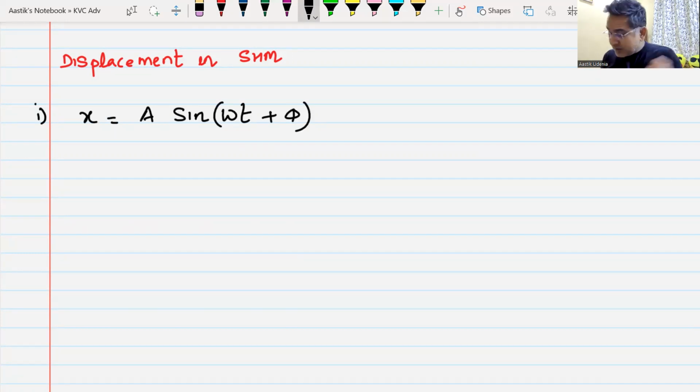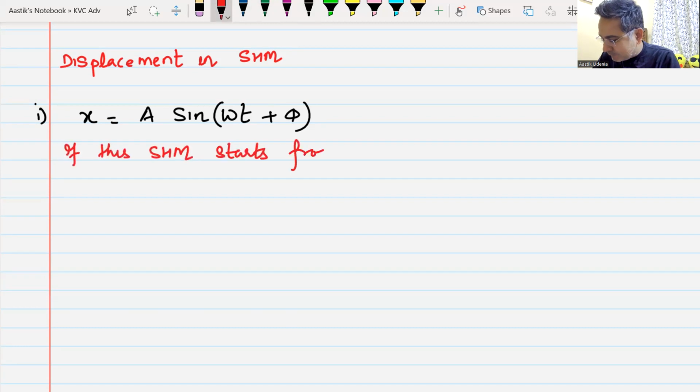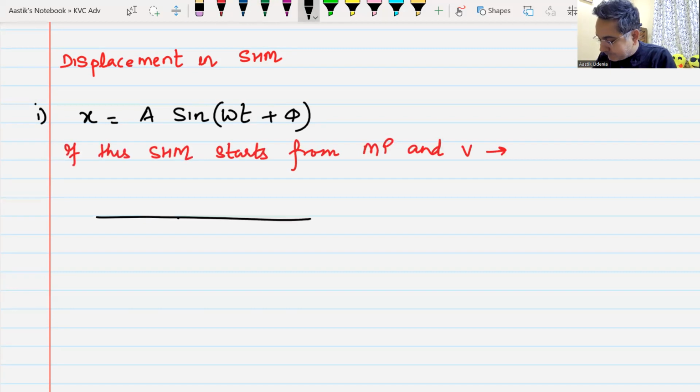Now, if this SHM starts from mean position, and velocity is towards right, that means this is the mean position O, and the SHM starts in this way.